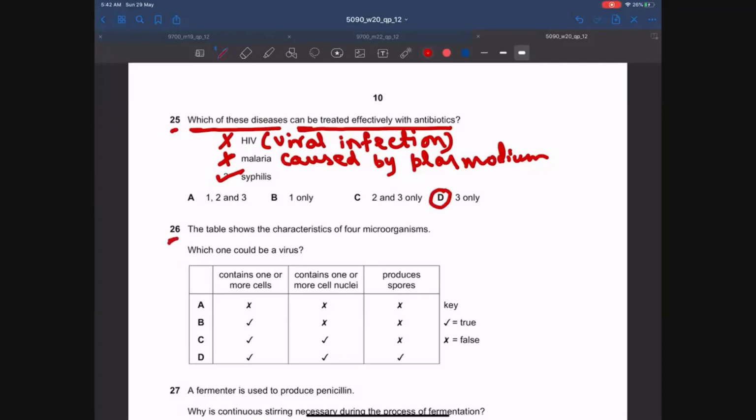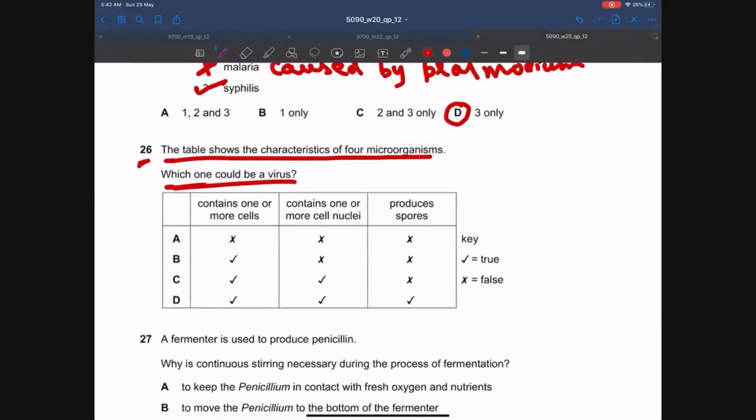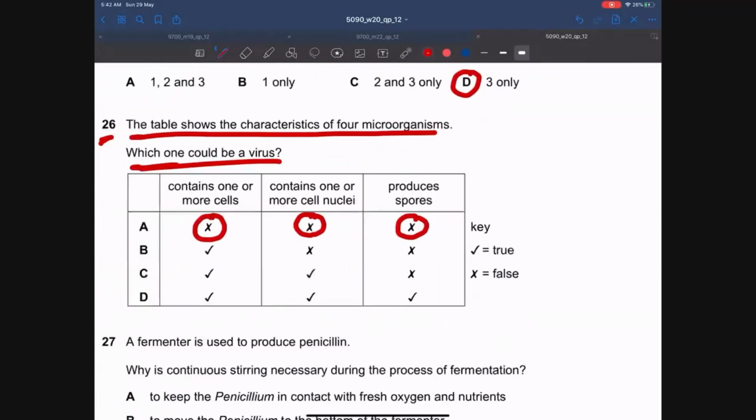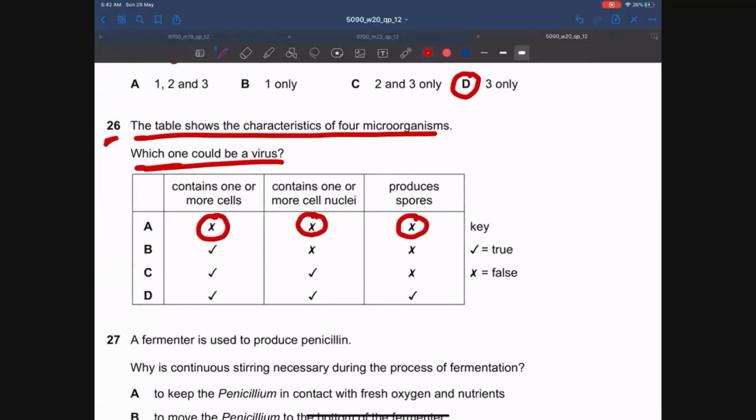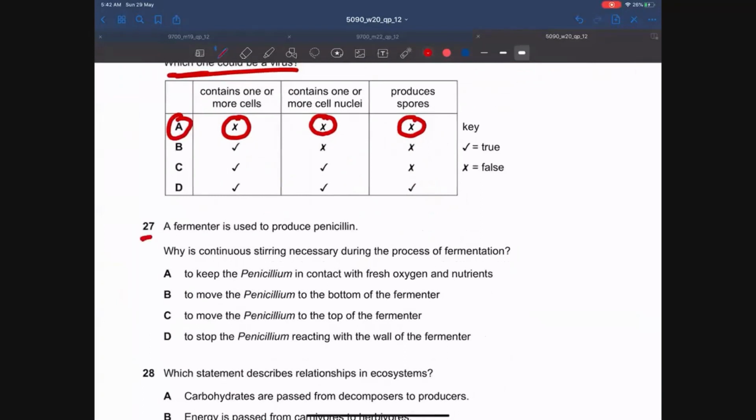MCQ number 26. The table shows the characteristics of 4 microorganisms. What could be a virus? Guys, virus does not contain any cells. Virus is acellular or non-cellular. Virus does not contain nuclei, and virus does not produce spores. Spore production is a feature of the multicellular fungi. So the answer is A. Let's move on to MCQ number 27. A fermenter is used to produce penicillin, which is an antibiotic.